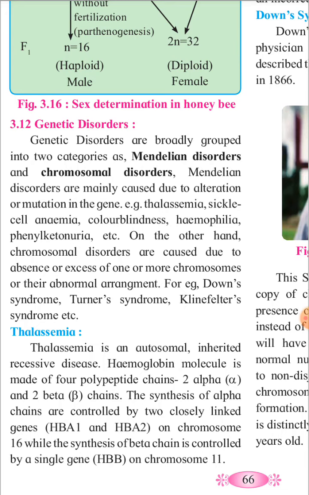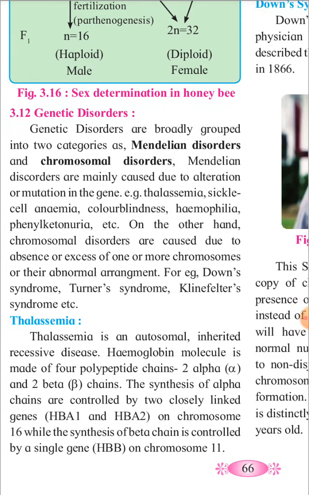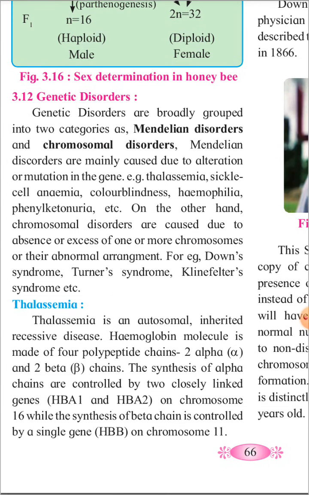So these genetic disorders are categorized into two categories. One is Mendelian disorder and second one is chromosomal disorder. Mendelian disorders are the disorders which are caused due to the alteration or mutation in the gene. You have studied about mutation.